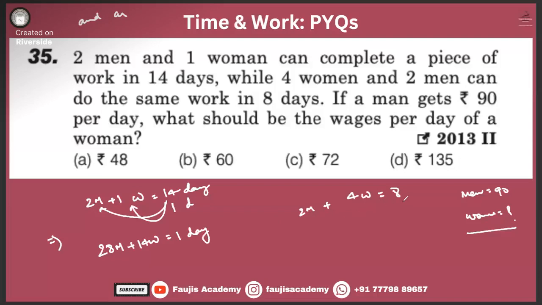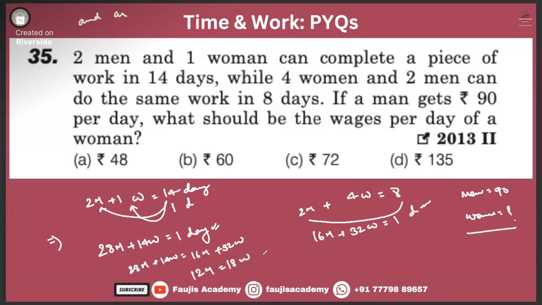Similarly, over here, 16 men plus 32 women will take one day. Now equate these two: 28 men plus 14 women equals 16 men plus 32 women. Now bring men to the same side. What you get? 12 men is equal to 18 women.